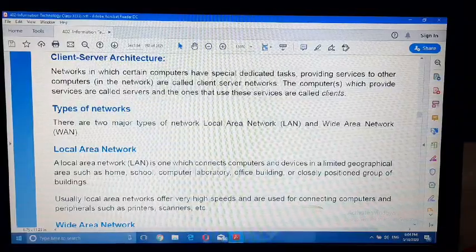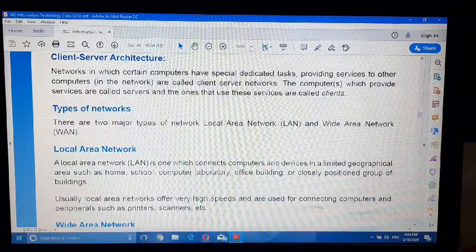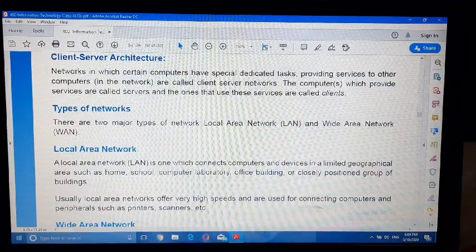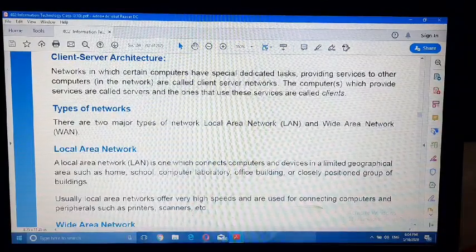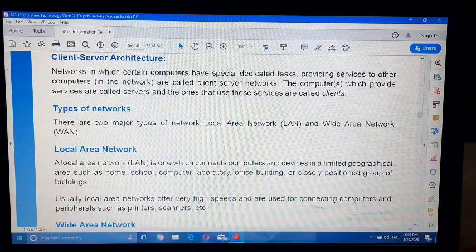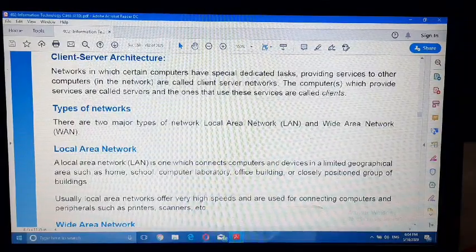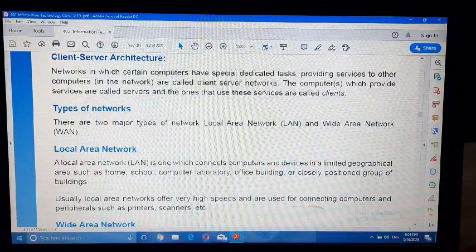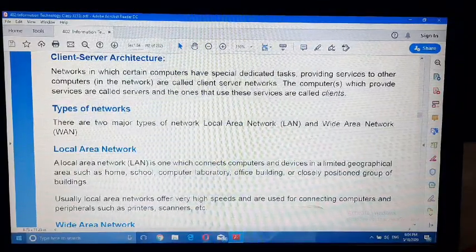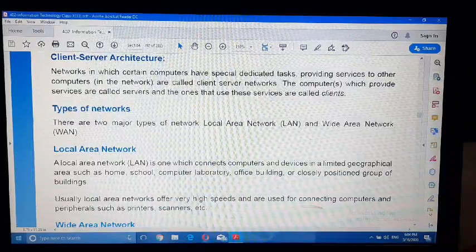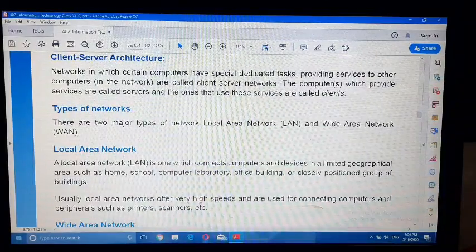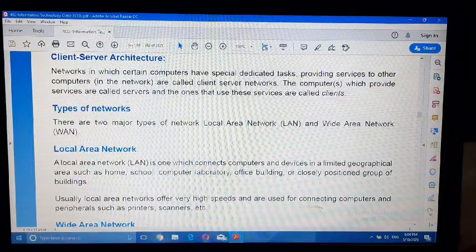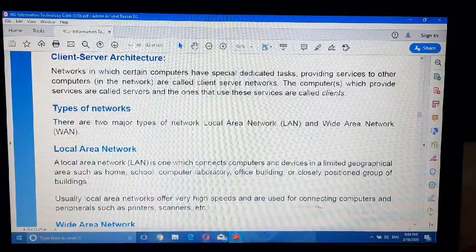A LAN is the one which connects computers and devices in a limited geographical area such as a home, school, office, or any closely placed group of buildings. This is called a local area network. Computers within a building, like a school, a college, or an office, it is called LAN, local area network.